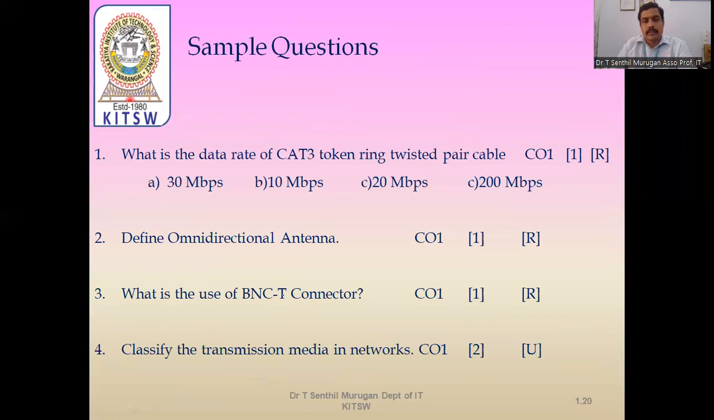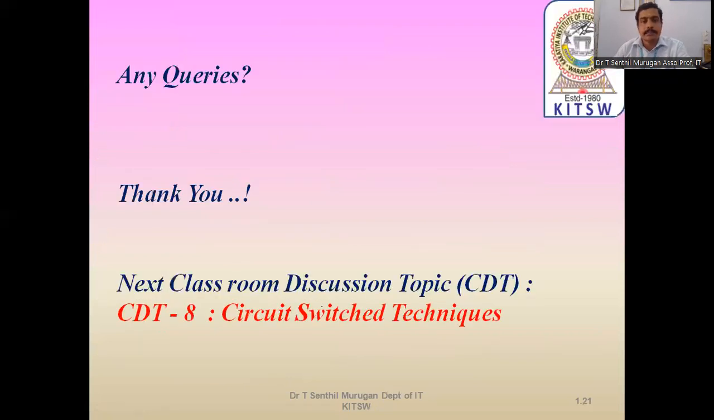Simple questions are given here for your understanding. What is an omnidirectional antenna? What is CAT3 twisted pair cable in guided media? What are the BNC connectors used for in guided media? In transmission media, which transmission media is used in the network? These are the questions I kept here for understanding.